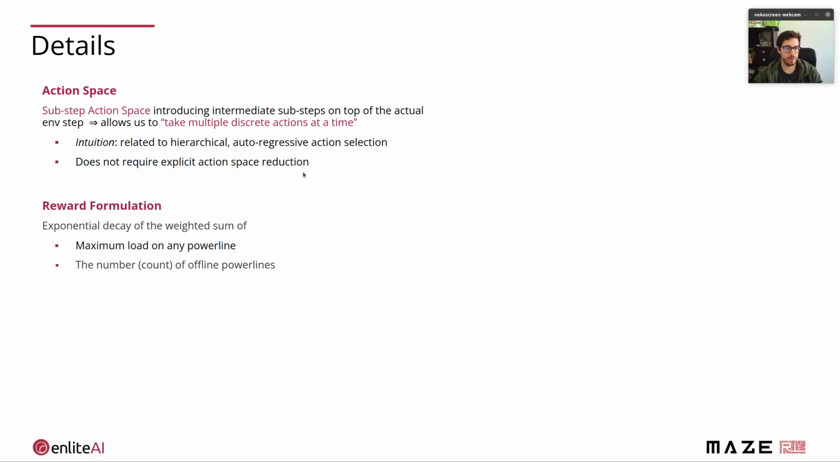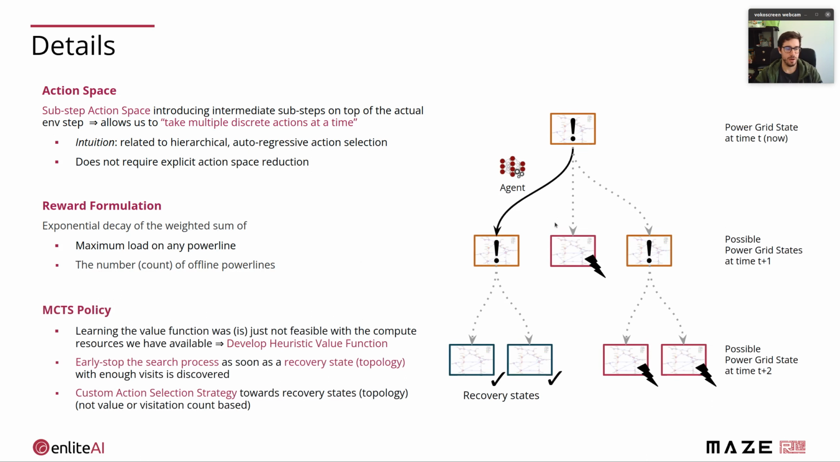In terms of reward formulation, nothing fancy was used. It's basically just the exponential decay of the weighted sum of the maximum load on any power line and the number or count of currently offline power lines.